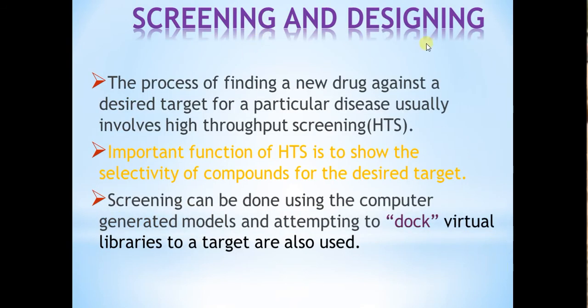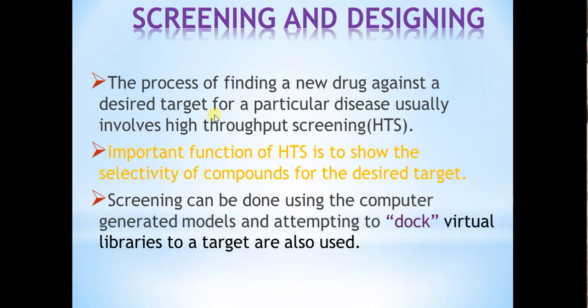Next is screening and designing. The process of finding a new drug against a desired target for a particular disease usually involves high throughput screening. This one we'll call HTS. High throughput screening means the process of finding a new drug against a desired target. The new drug is going to attach to the desired target, which target we want to concentrate on, so that it will go and bind for a particular disease.